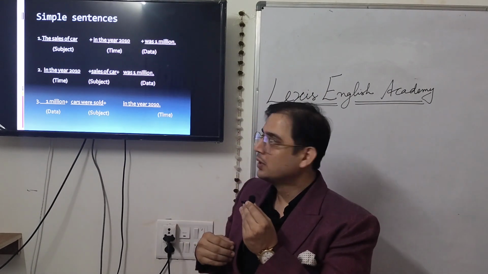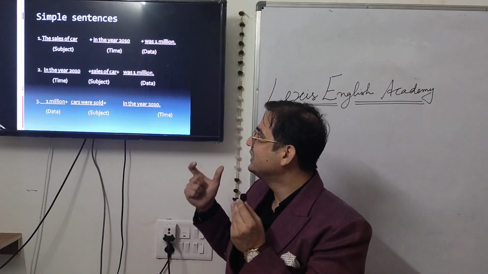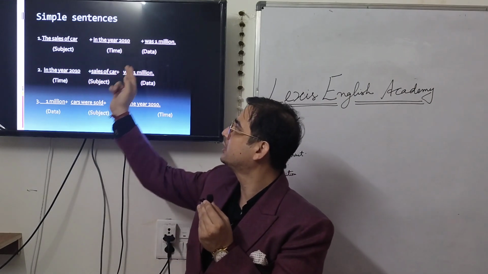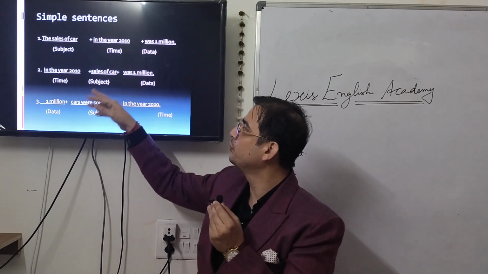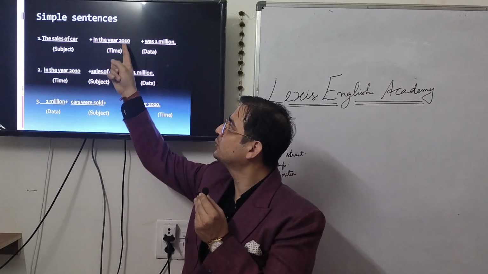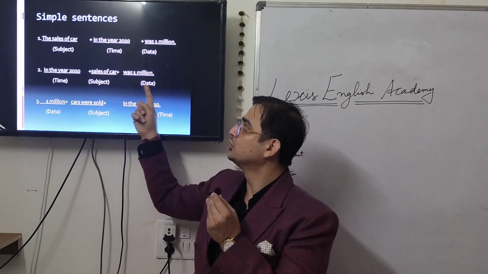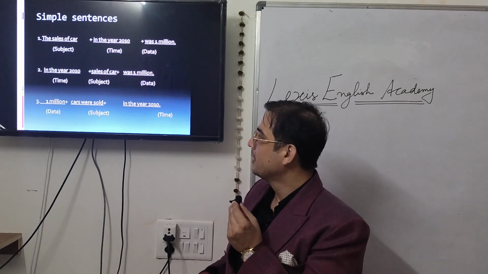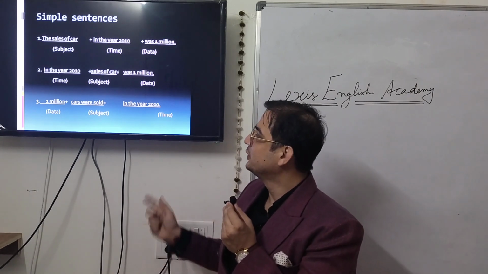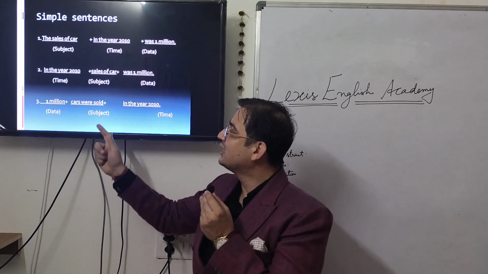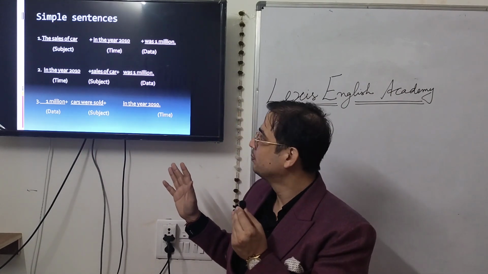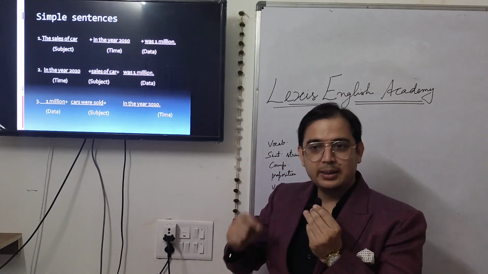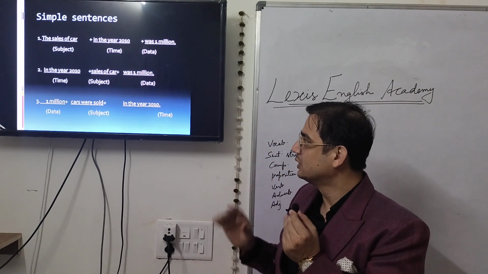So just to avoid repetition, you can change the word order. You can change the placement of time, subject or data. Now you can start the sentence with the time. In the year 2010, sales of car was 1 million. You can see we have changed the word order. Another way of writing this sentence is, you can start with the data. 1 million cars were sold in the year 2010. This is one of the simple ways to avoid the repetitive sentence structure, right?